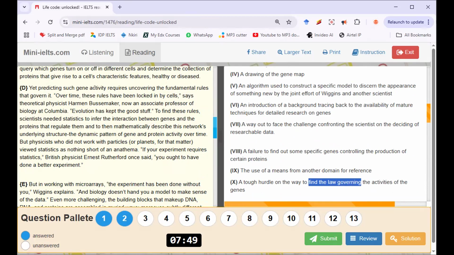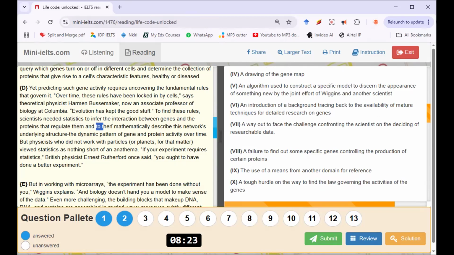Yet, predicting such gene activities requires uncovering the fundamental rules that govern it. Over time, these rules have been locked in by cells, says theoretical physicist. Evolution has kept the good stuff. To find these rules, scientists need statistics to infer the interaction between genes and the proteins that regulate them. So you see, this whole thing is showing up all the way. All this part I put in color blue. I've seen them already. This part of Tofodo. Let me be sure I will see that part.